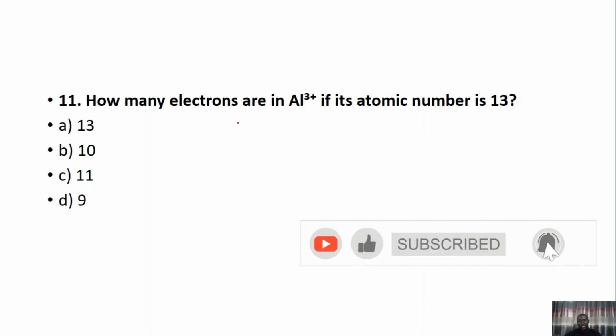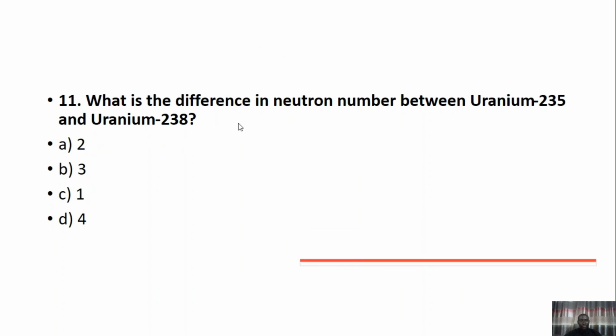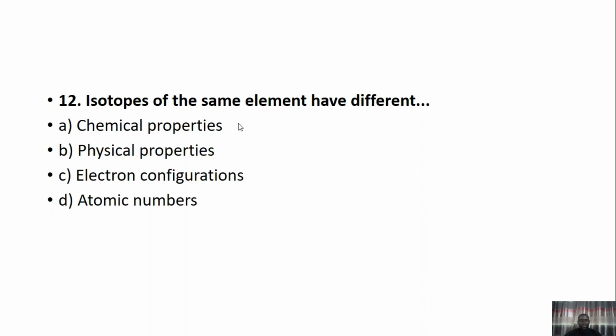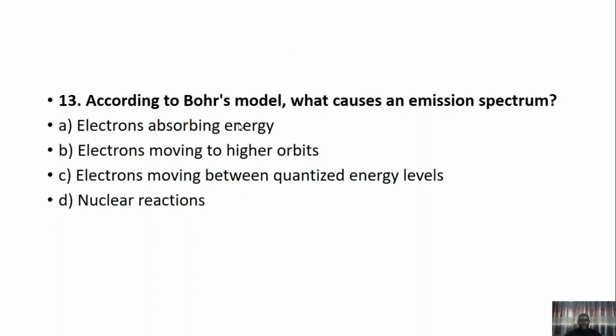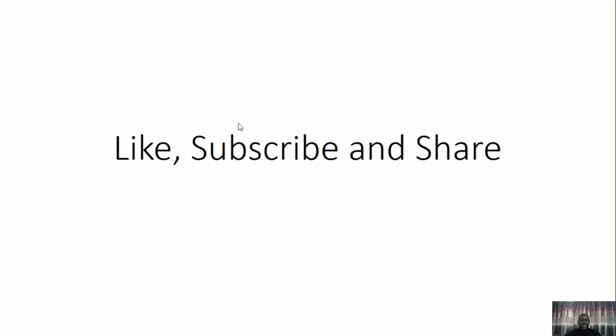Let's open up discussion. These are the different questions. According to Bohr's model, what causes an emission spectrum? You should be able to answer this.